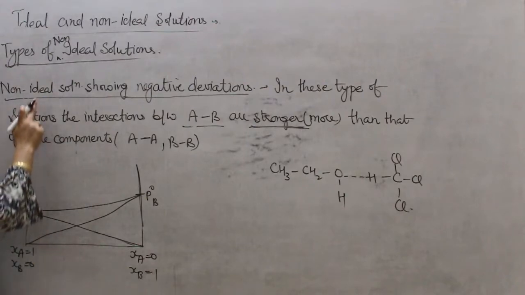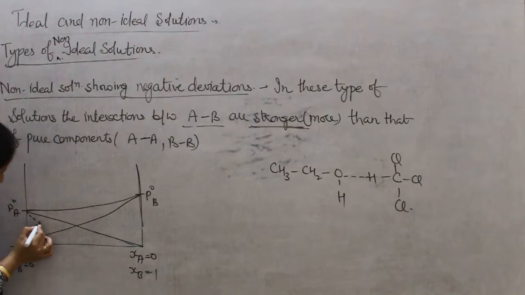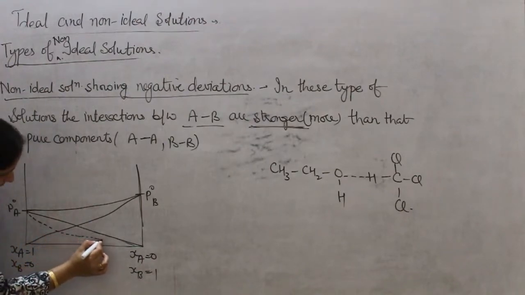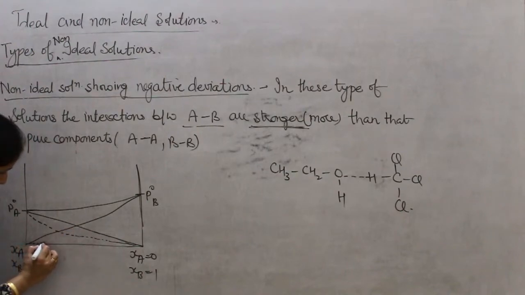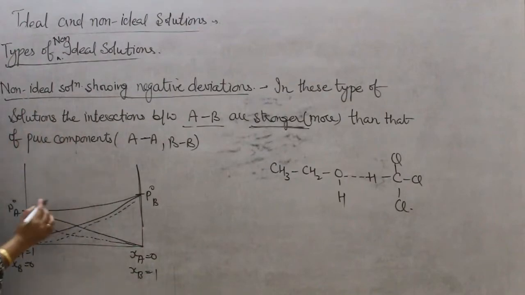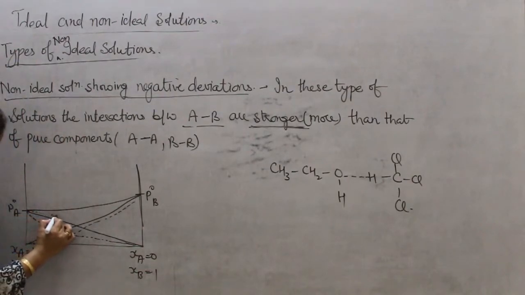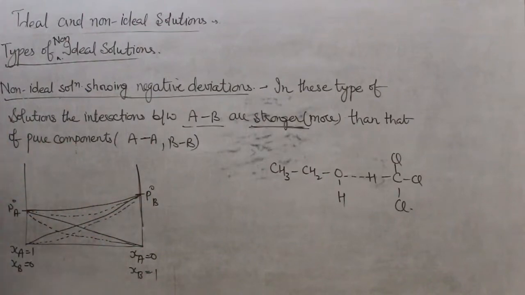But in case of negative deviation, their pressure is less. So we have to show the dotted line below these straight lines. In positive deviation, we show these dotted lines above the straight lines. So total vapor pressure will be less. This is the basic difference in the graph.